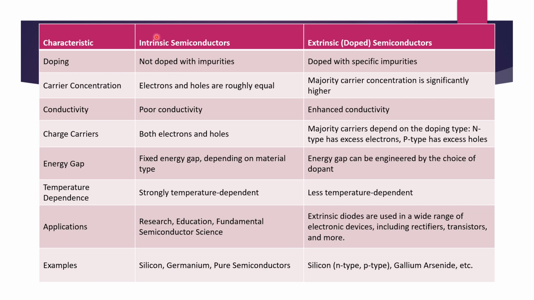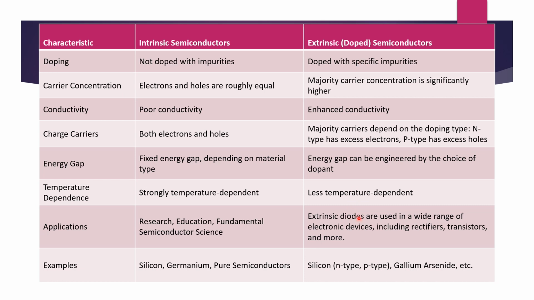Applications: even the intrinsic semiconductor doesn't have any particular applications because of its characteristics. Still, we can use it in research labs for higher study, education, and fundamental semiconductor science. On the basis of that, many results can be achieved, which can be helpful for the advanced electronics field.